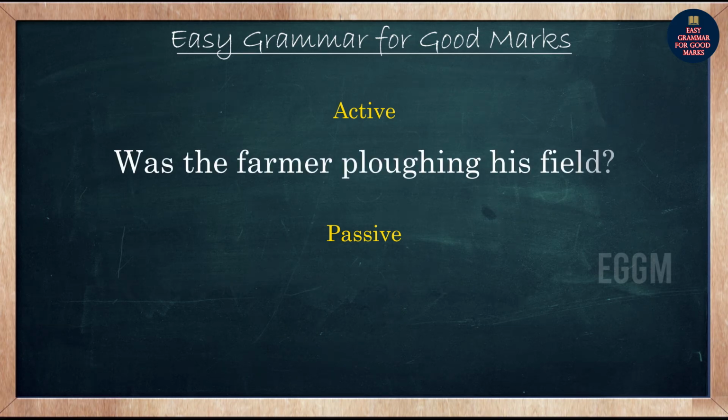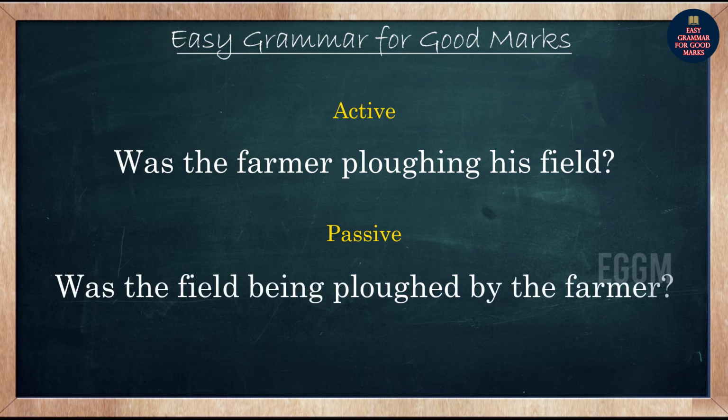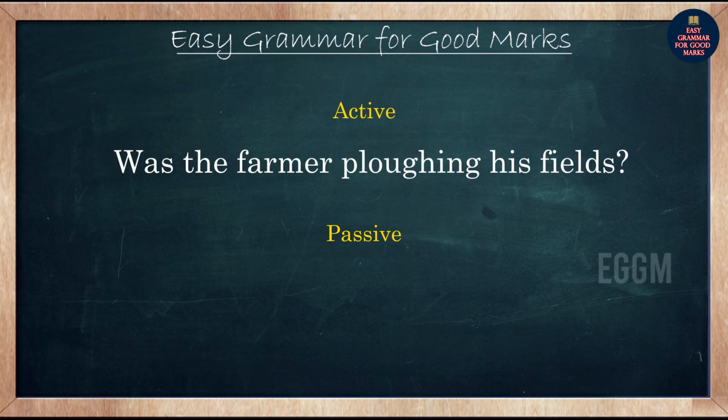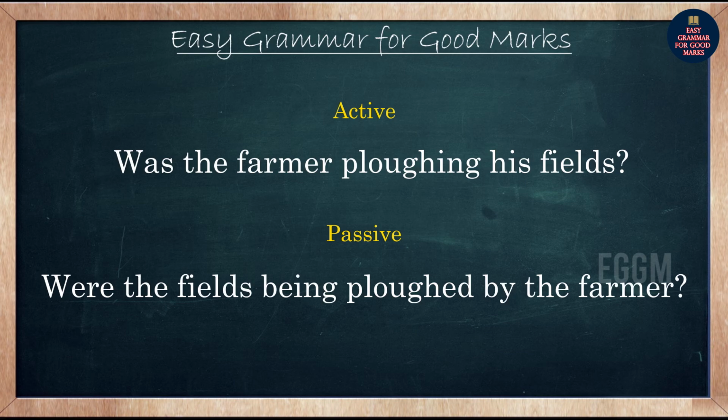Was the farmer plowing his field? How will you change it? Was the field being plowed by the farmer? Okay. And next, was the farmer plowing his fields? Were the fields being plowed by the farmer?